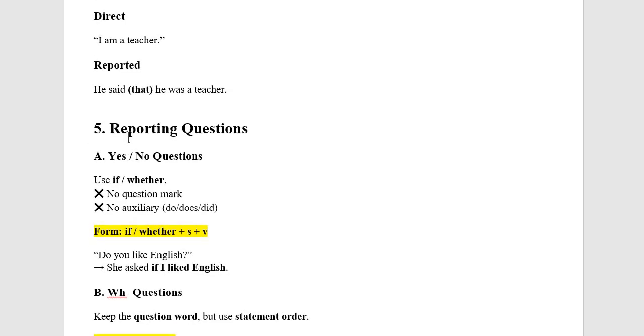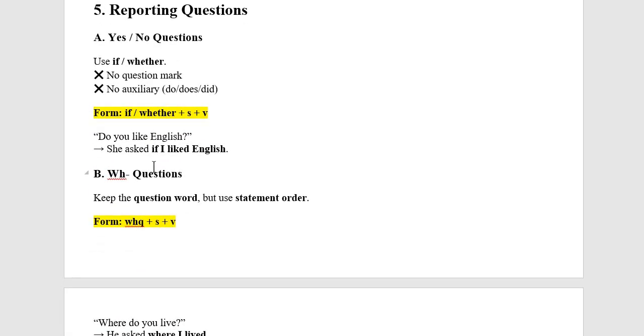Now, reporting questions. There are yes/no questions and WH questions. In yes/no questions, we use if or whether, and we do not have a question mark. We don't have the auxiliary verb do, does, or did. So we follow the form: if or whether plus subject plus verb.